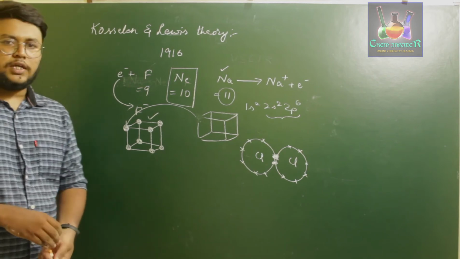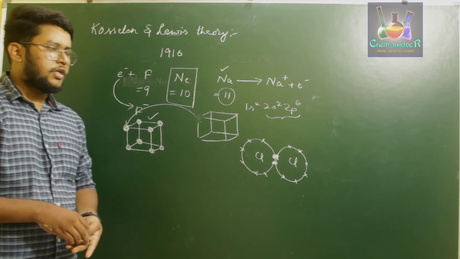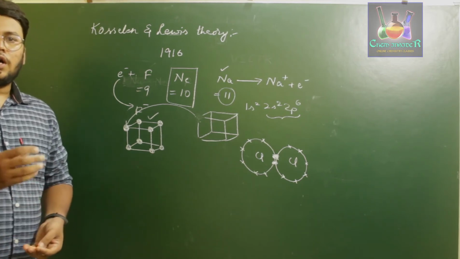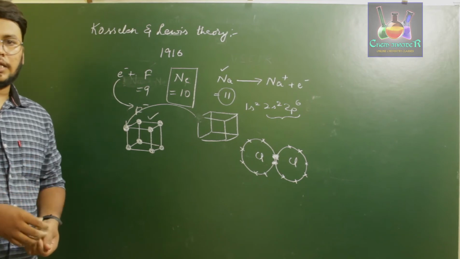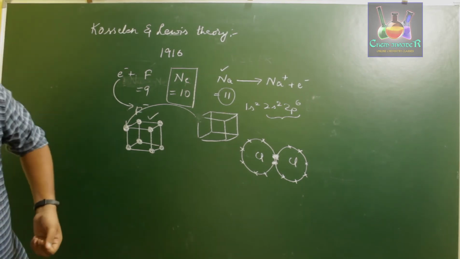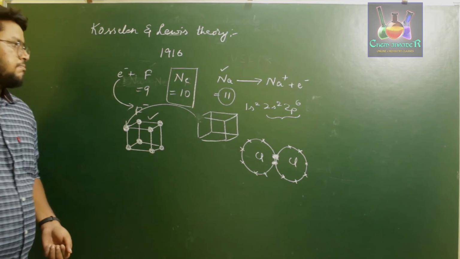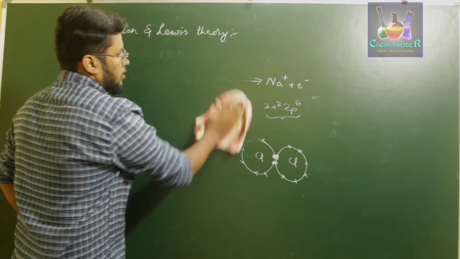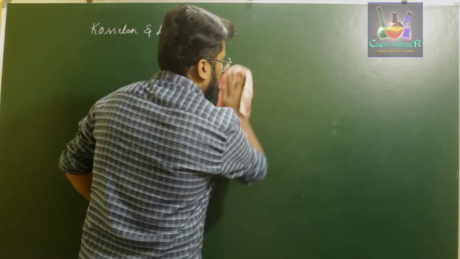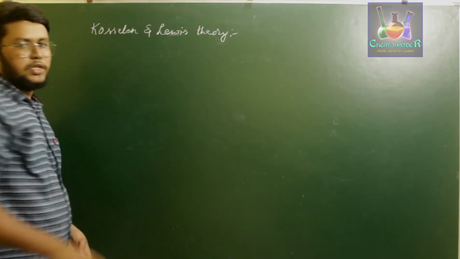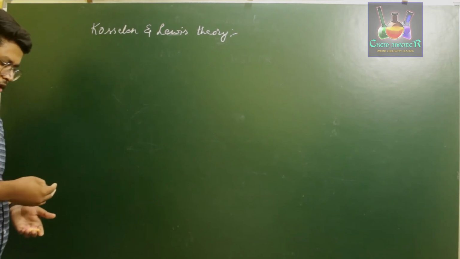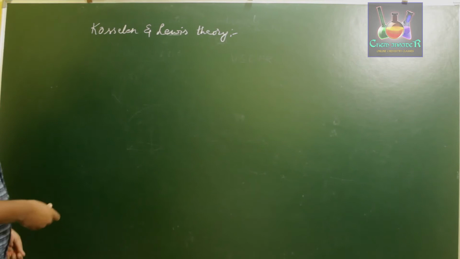Now further he gave a notation. He explained a symbolic notation in order to know how many bonds, or how the elements are forming bonds. So we call it Lewis symbols. Lewis proposed a symbolic representation for elements with dots, which are nothing but their valence electrons, and these symbolic representations are called Lewis symbols.